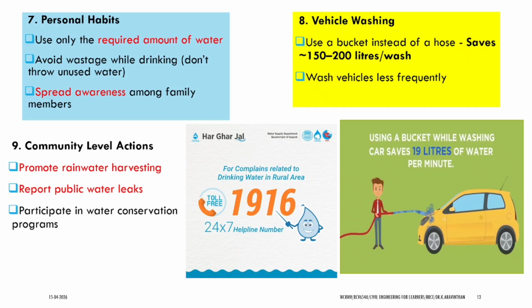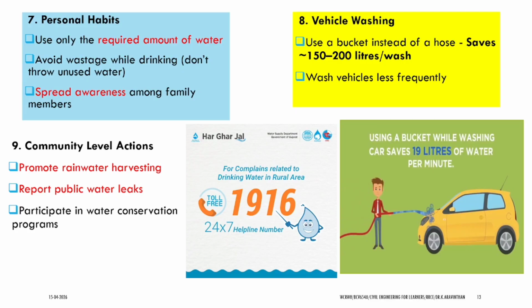The last thing is community level actions. We know that there might be some leak in a public pipeline. Generally we move away from that situation, but you can call this toll free number throughout India. If you call this, they will connect you with the respective water resource department in that state and district. They will quickly take responsive action. So these are the community level actions which can be spread across.